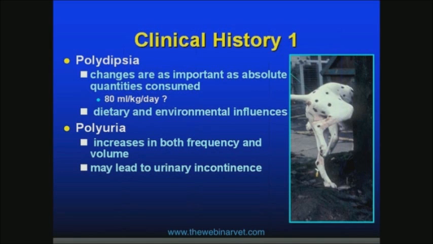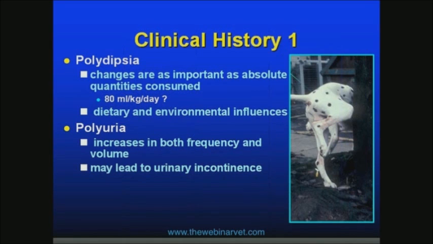So I think what's very important when we approach these cases of PUPD is really an initial consultation with the owner to get as much relevant clinical history as possible. Often we get quite caught up in looking at numbers of the amount of water a dog will consume, and if you read various references, they'll say 50 to 100 mils can be normal, but I think in our experience what we find is that changes in water consumption are equally as important as the absolute quantities that a dog consumes. So certainly if a dog has gone from drinking 25 mils per kilo per day up to 80 mils per kilo per day, well, certainly that's still within the reference range of many textbooks, but I would consider that a significant increase in water consumption.